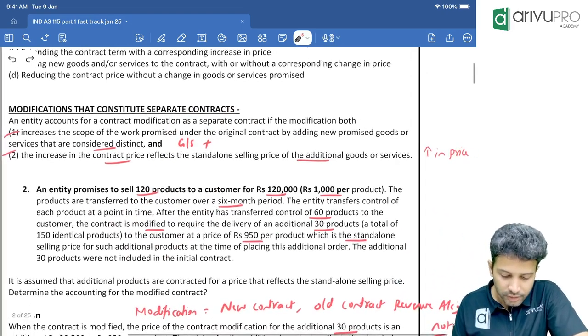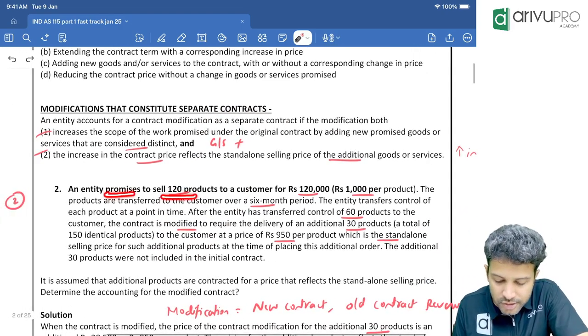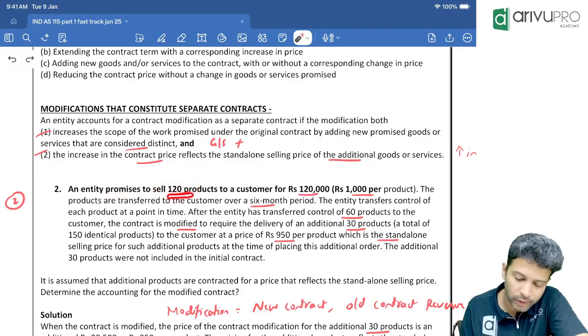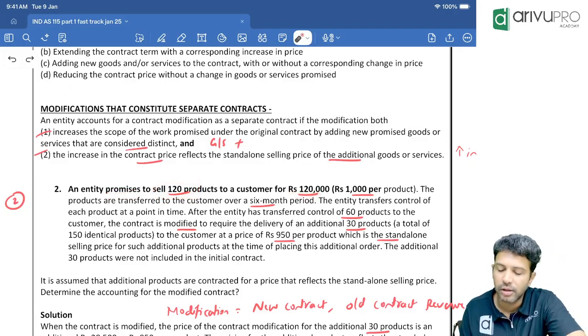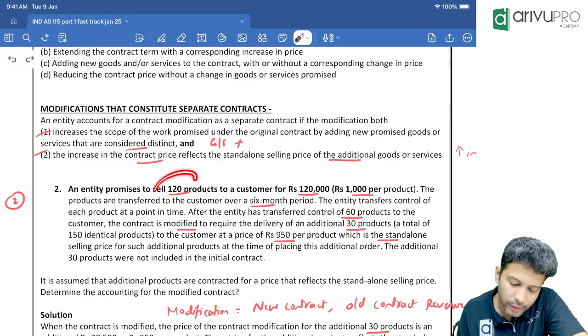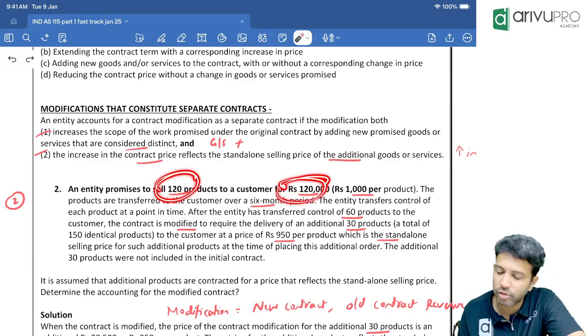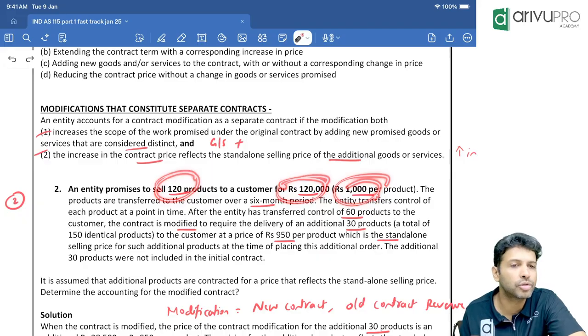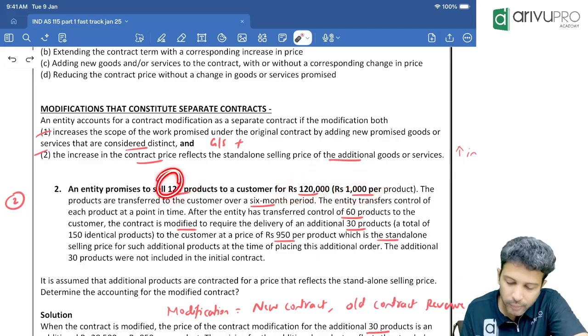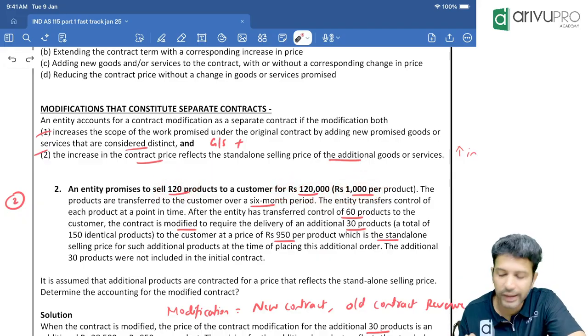All right. Second one, check. An entity promises to sell how many units of product? 120. Underline that. For how much value? 1,20,000. So 120 units for a total of 1,20,000 means the selling price per unit is 1,000 rupees per unit. 120 into 1,000 gives you 1,20,000.